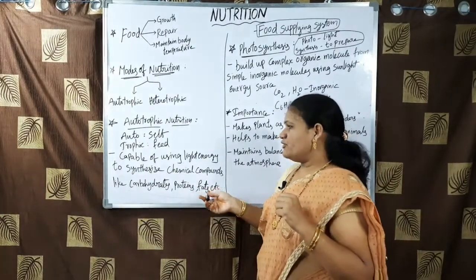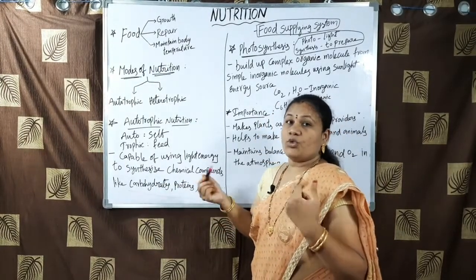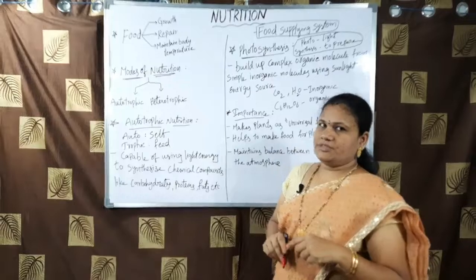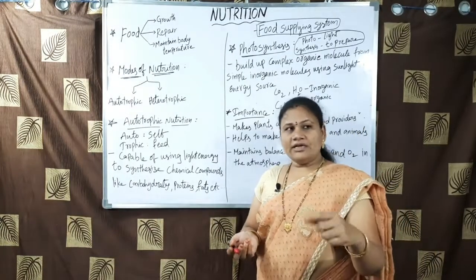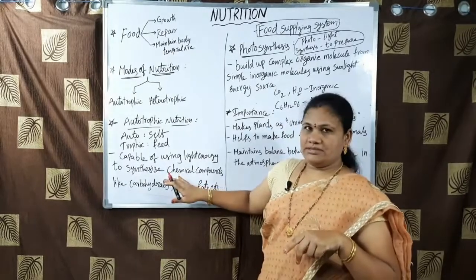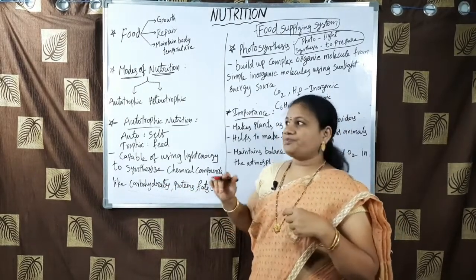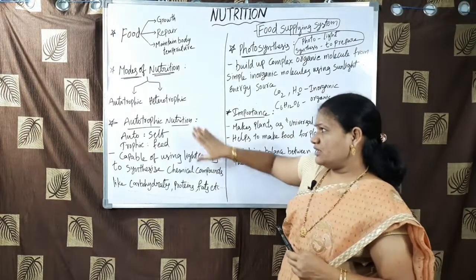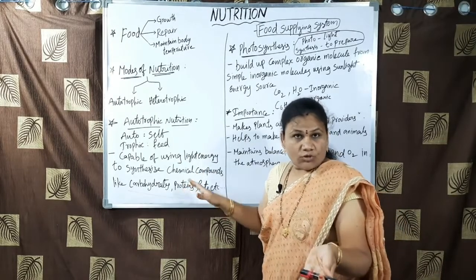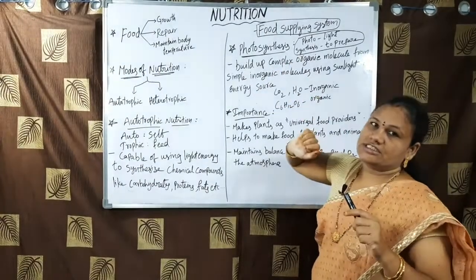Primarily, plants prepare these chemical compounds for their own purpose. Later on, these products are utilized by other living organisms. So, in other words, we can say that either directly or indirectly, each and every living organism depends on plants, because they are capable of preparing their own food. The complete process that the autotrophs perform is photosynthesis.